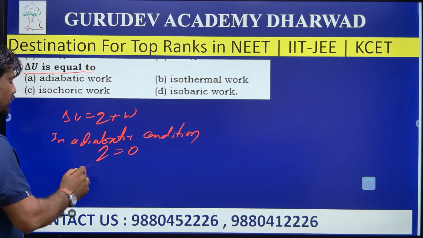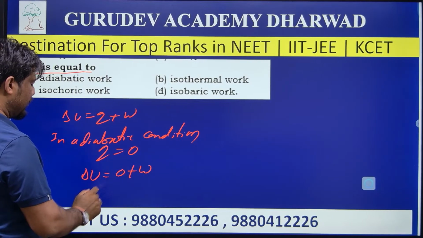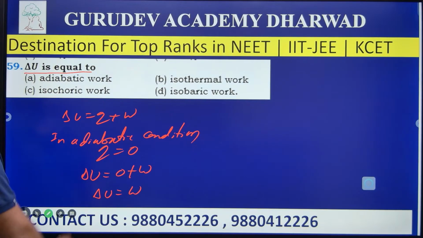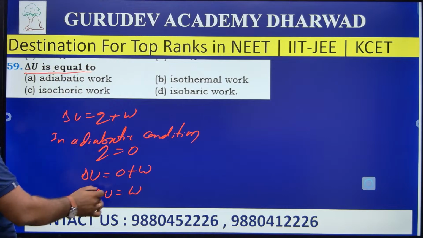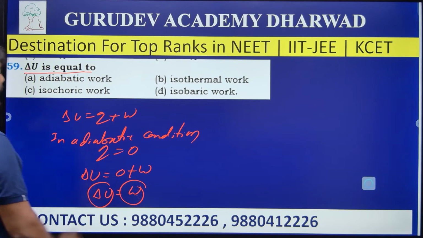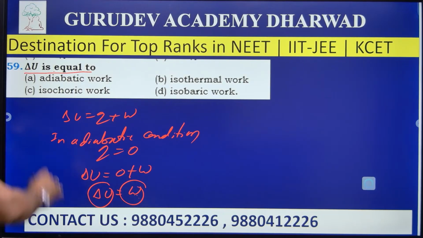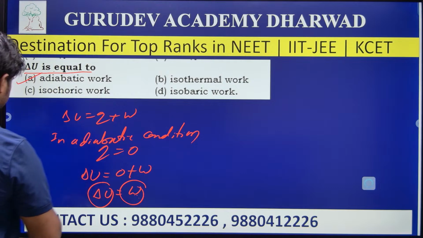Then substitute the value: delta U is equal to 0 plus W. Then ultimately delta U is equal to W, nothing but the adiabatic work done. Hence, for this question, option A is the right answer. Go to the next question then.